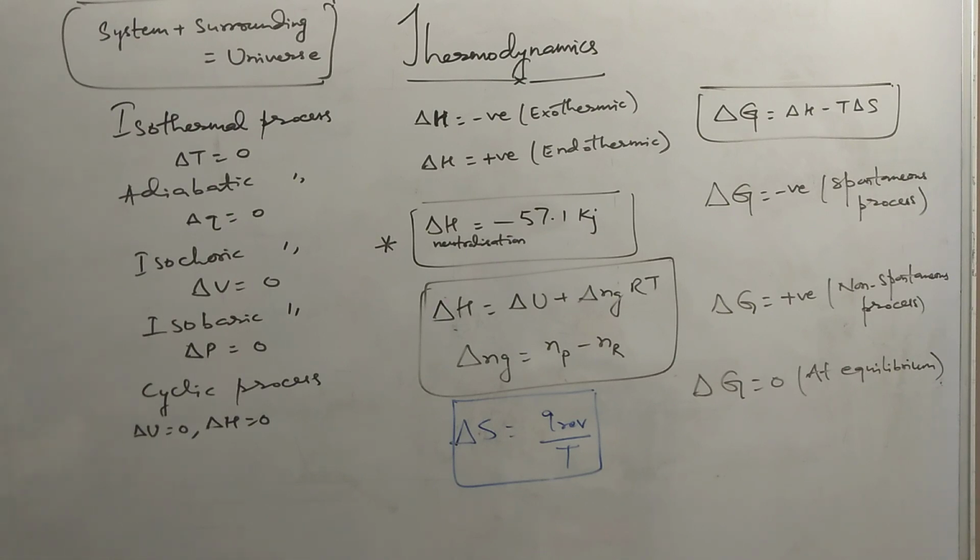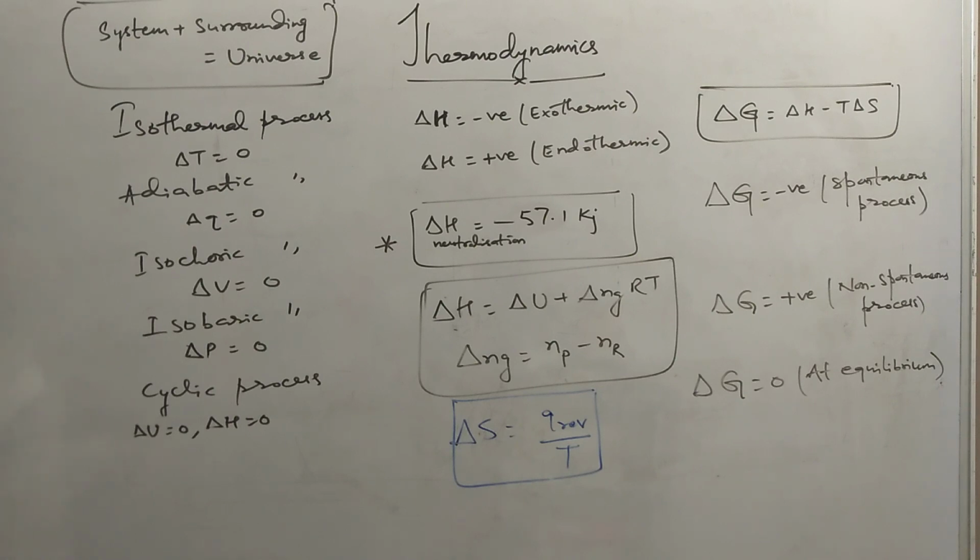You have to also know the definitions of thermochemical processes like heat of formation, enthalpy of formation, enthalpy of sublimation, enthalpy of solution, enthalpy of atomization, lattice enthalpy, how the Born-Haber cycle is used to calculate lattice enthalpy, enthalpy of neutralization, and enthalpy of combustion, which is always negative. So these are the things that you have to keep in mind. I hope you will be able to figure out what is going to be asked in the exam, because the formulas which I have written are generally the most important.